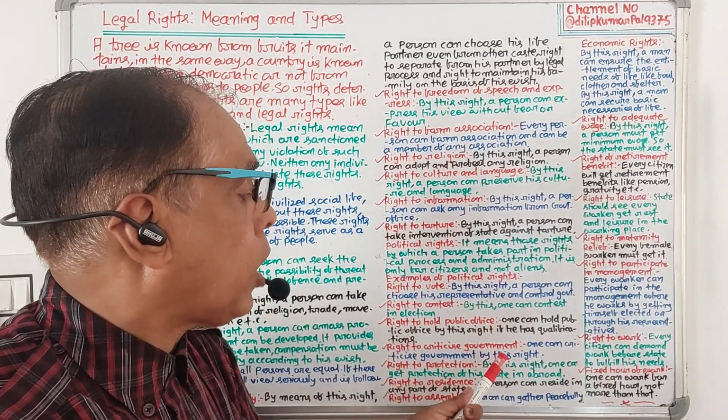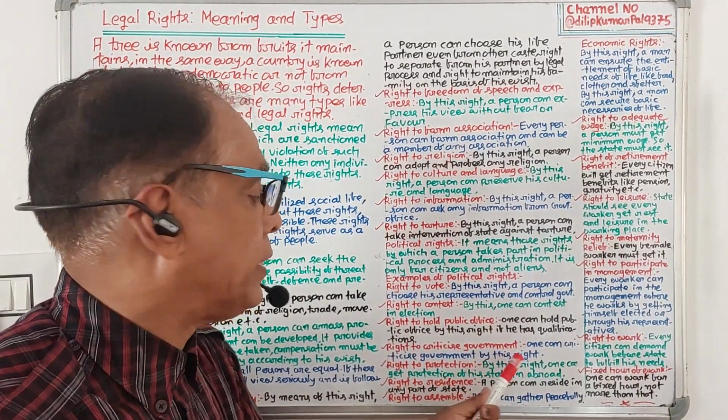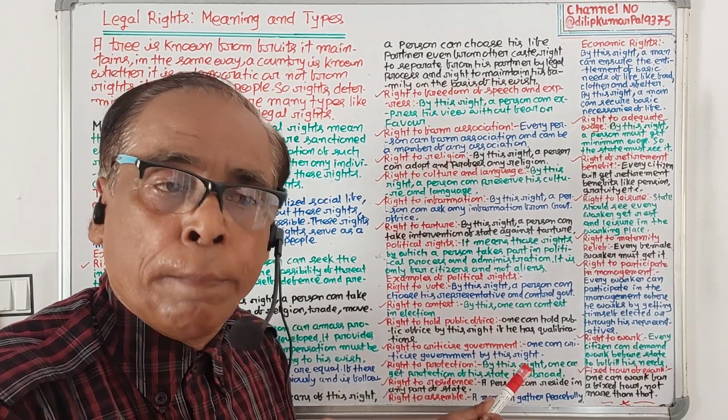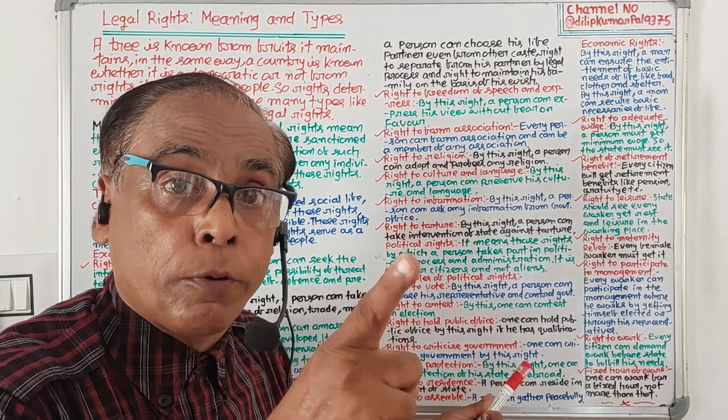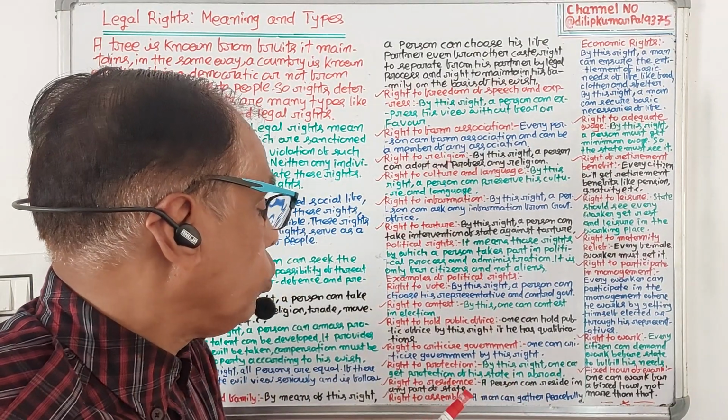Then, the right to criticize the government. By means of this right, one is free to criticize the government. No one can prevent it.